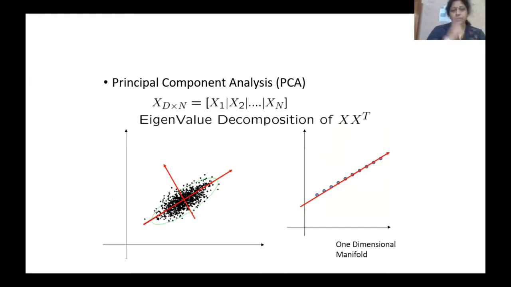Suppose this is the structure. I'm not going much into the statistical way, but in principal component analysis, our job is to reduce it in the vector form. So this is the data representation. What we are taking, this is a line and we are taking these two lines and trying to find out how many possible points are on those lines. So this is your one dimensional manifold.